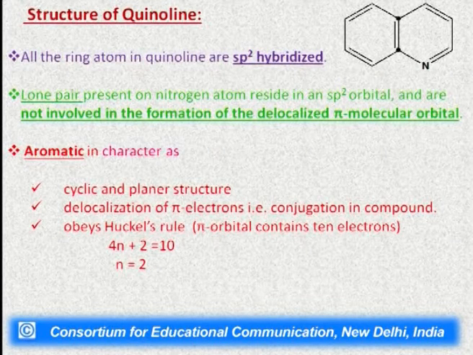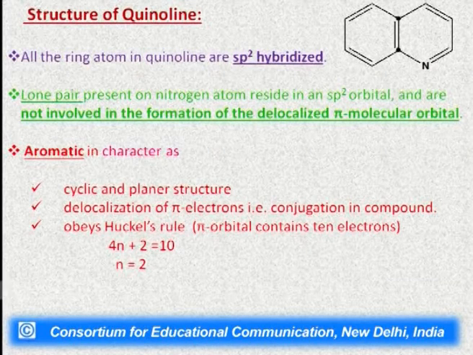The lone pair on the nitrogen atom resides in an sp2 orbital and is not involved in the formation of the delocalized pi molecular orbital. It means that the lone pair on nitrogen is free to donate, which accounts for the basicity of this heterocyclic compound.